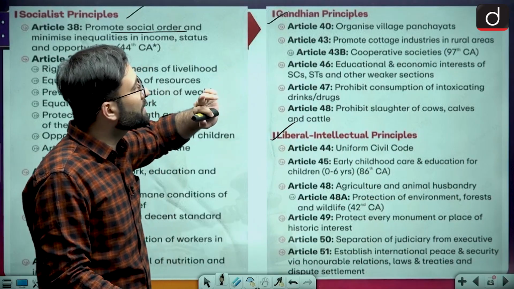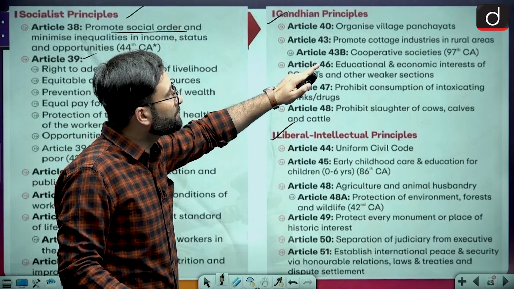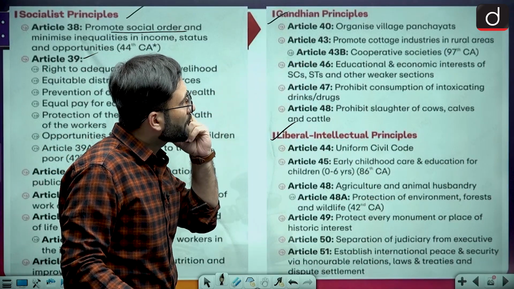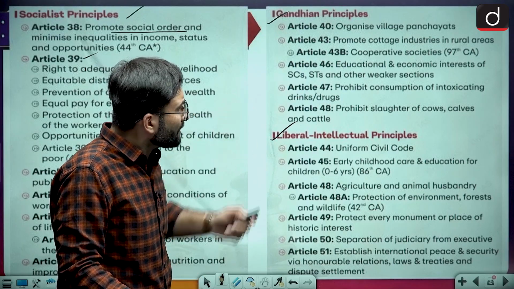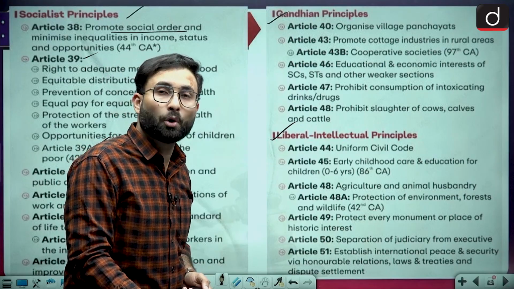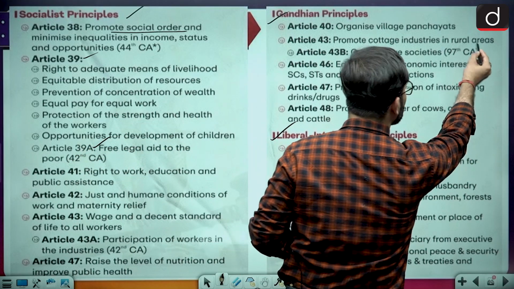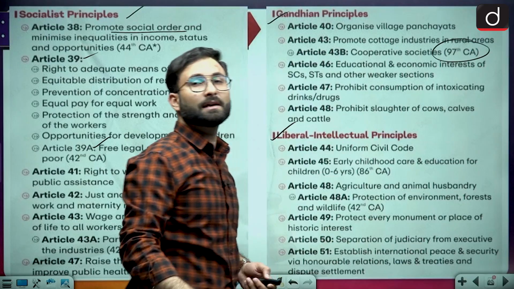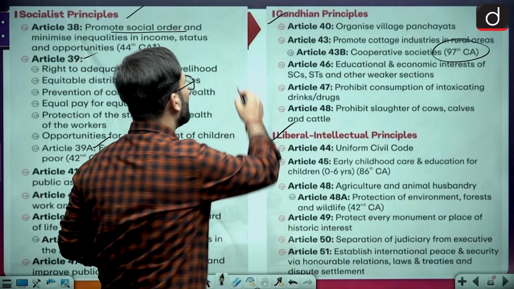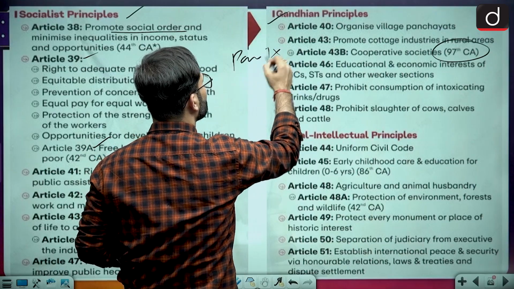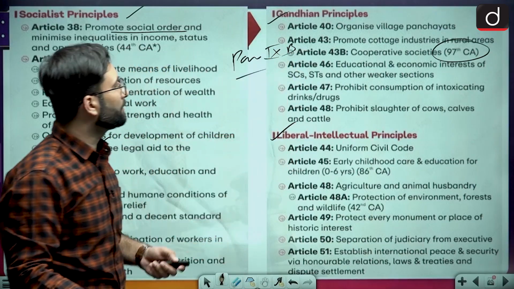Then coming to the Gandhian principles, Article 40 talks about the village panchayat. Then Article 43 talks about the promotion of cottage industry in rural areas. Then Article 43B talks about cooperative societies. Now they have been given constitutional status with the 97th Constitutional Amendment Act, that is under Part 9B. Okay, so that is something you can remember.